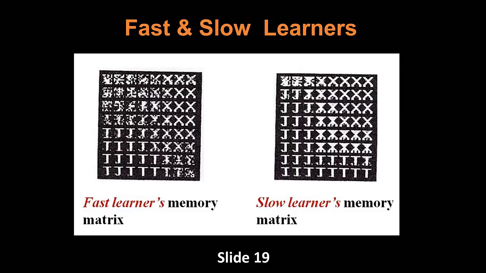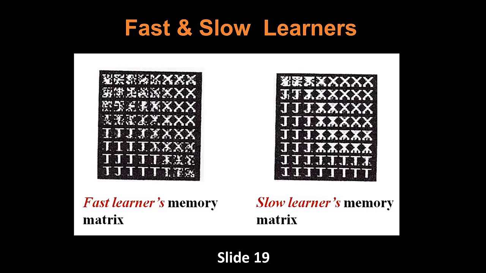Now let's take a look at the fast and slow learners. To show the adaptability of an artificial neural network, we give an example as applied to a fast learner and a slow learner in slide 19. Again, we use the Kohonen algorithm for the learning rule. The training set we used this time was